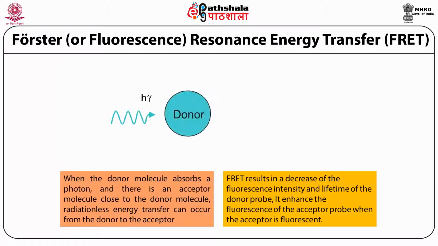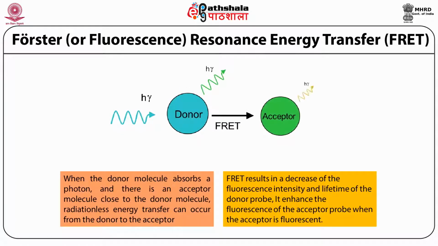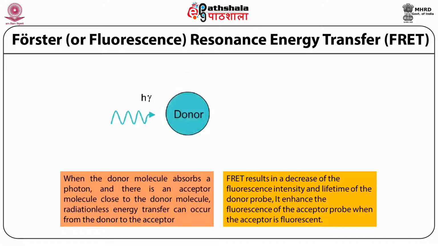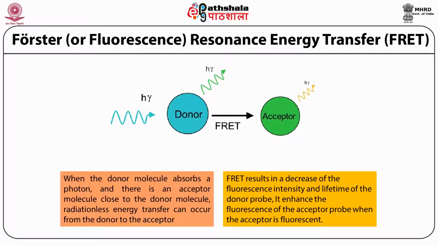We discuss Forster or fluorescence resonance energy transfer. You can see here in the picture, the donor atom is excited by light of a particular wavelength. Then it leads to emission, and this emission is further absorbed by the acceptor molecule, which gives another emission, and that is simply collected in the form of fluorescence intensity.